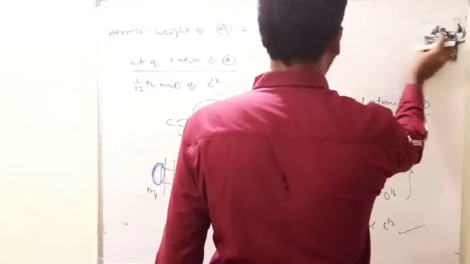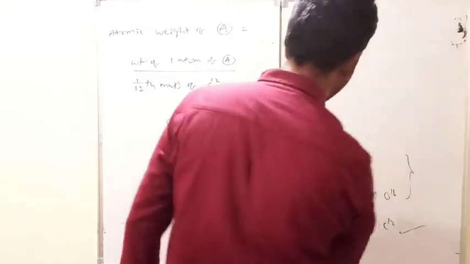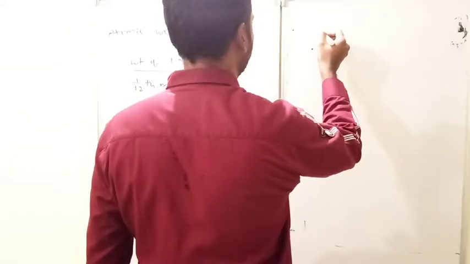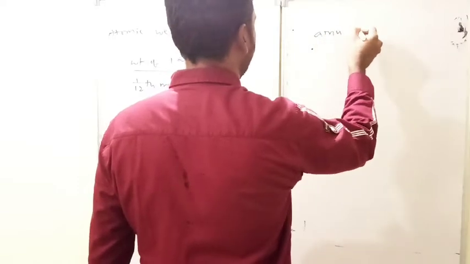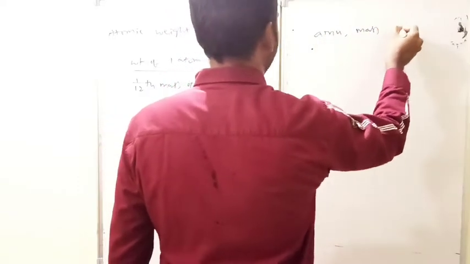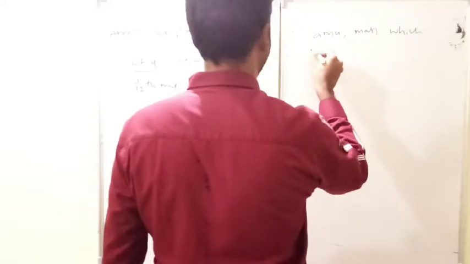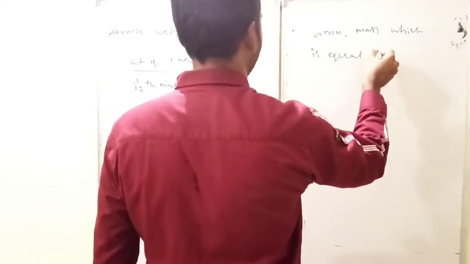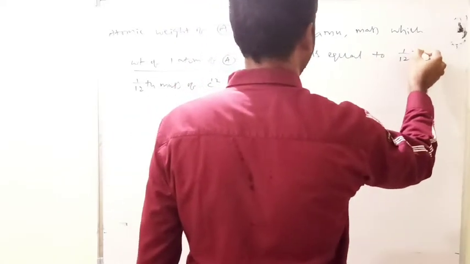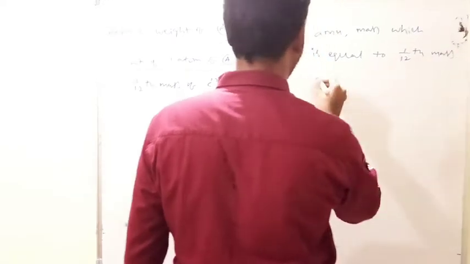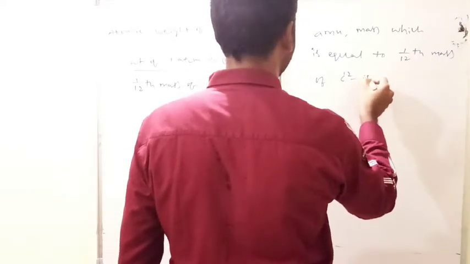One AMU is defined as the mass of the substance. Observe here, AMU is the mass which is equal to 1/12th mass of a C12 isotope.